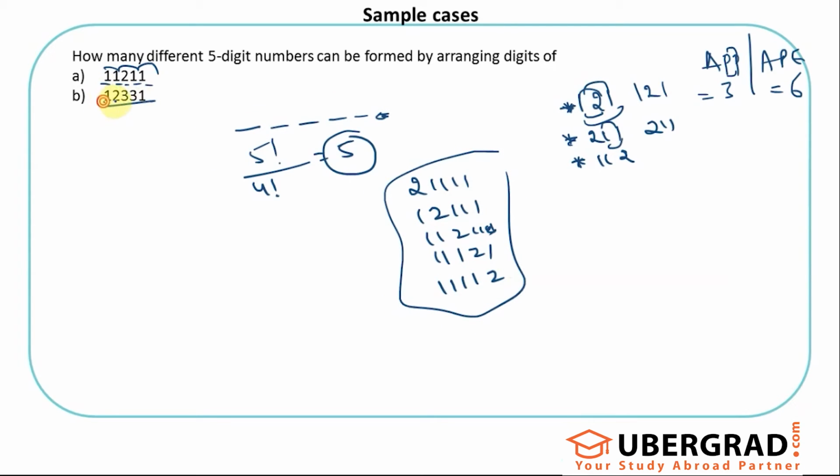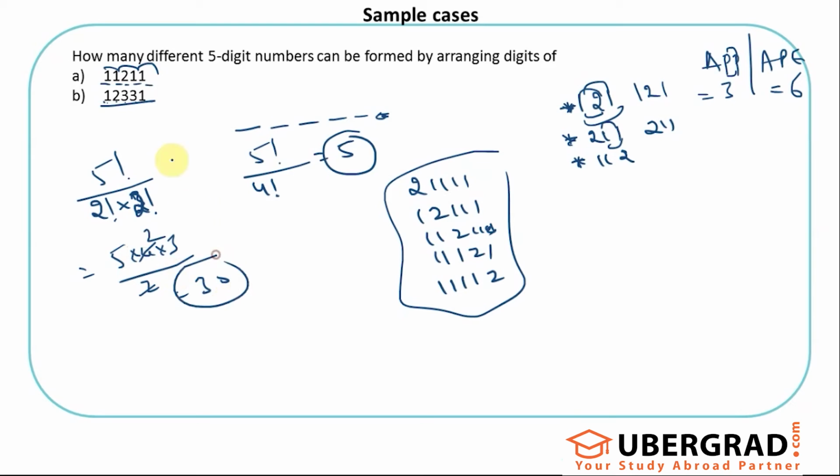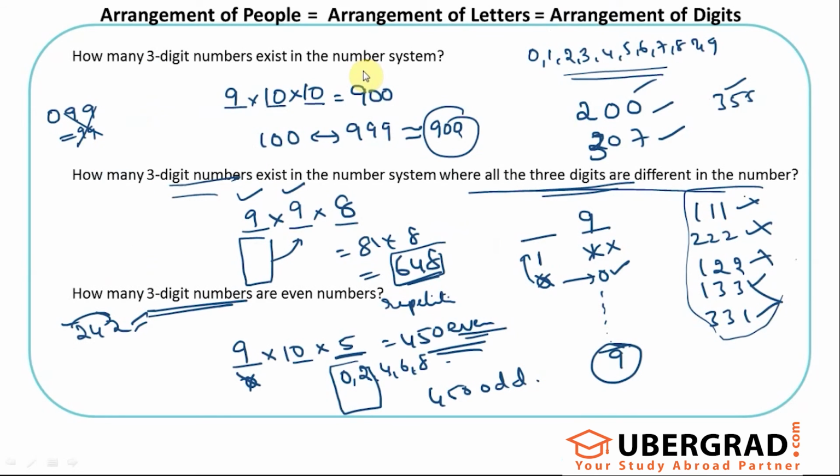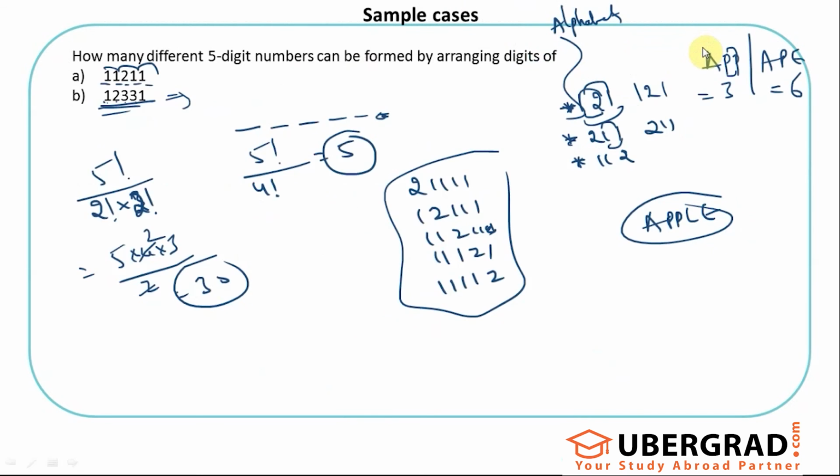Similarly, this also has 5 digits, but in that 1 is repeating twice, 3 is repeating twice, sorry, and 2 is occurring once, so I just need to do this. 5 factorial by 2 factorial into 2 factorial is 5 into 4 into 3 by 2. So 30 different ways I can arrange this to get different 5-digit numbers. This is exactly the same as the alphabets, what we did. Like if I have a word like apple, what should I do. Same as just 1, 2, 3, 3, 1. Treat them as alphabets and do it. What you've done till now is using the rule or logic of base 9 digits, 10 digits and repeating, non-repeating. This one is as simple as just the alphabets.